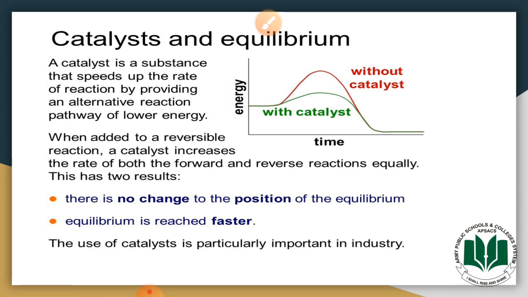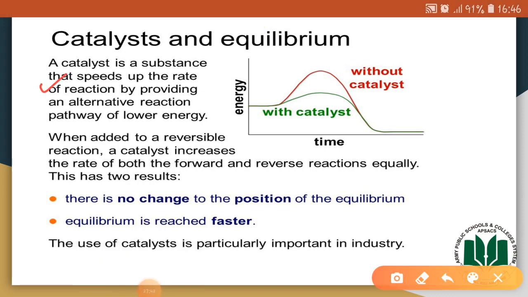So we know what catalysts do: a catalyst basically increases the rate of reaction. So when we add the catalyst to the reaction mixture, the rate of forward and reverse reaction would increase, and because of the increase in the rate of forward reaction, dynamic equilibrium will be achieved faster than expected. A catalyst is any substance that speeds up the rate of reaction by providing an alternative reaction pathway of lower energy.